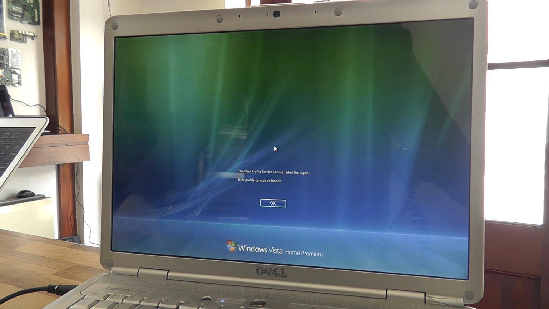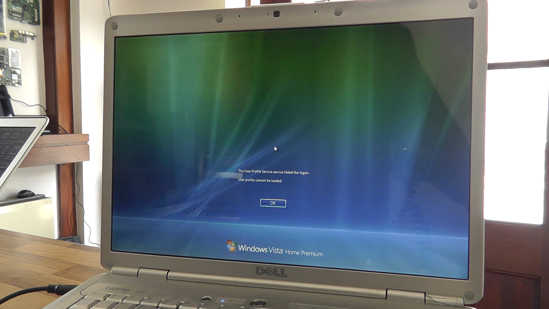I'm going to show you today how to fix the user profile service error. This appears on Windows Vista and on Windows 7. As you can see, I've got a Windows Vista machine here. There are three methods I know of fixing this, and I'm going to show you all three, so you can try each one until you've got one that works for you. Now, although I'm using Vista, these methods will work for 7 as well. So don't worry if you're on Windows 7, you'll be fine.